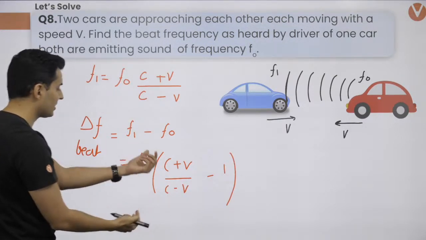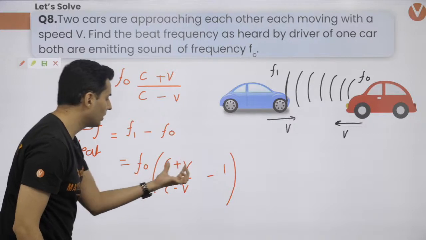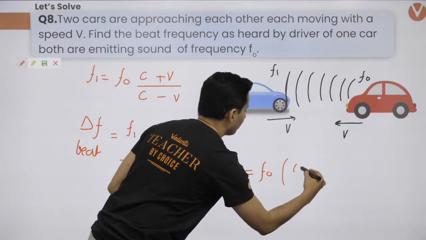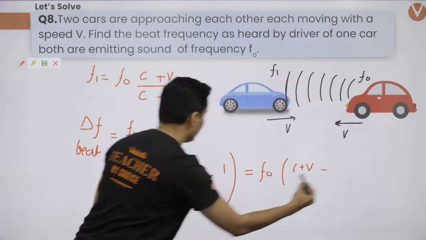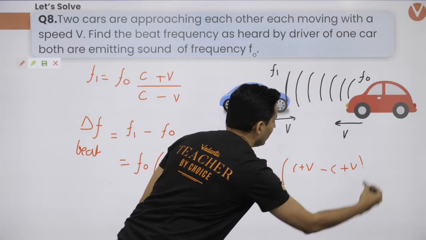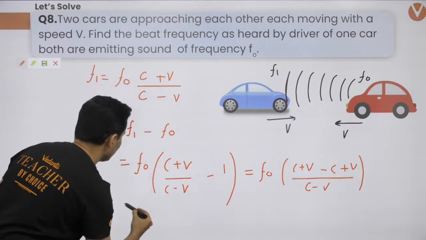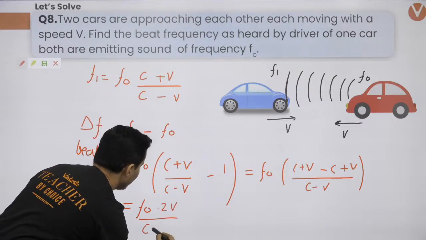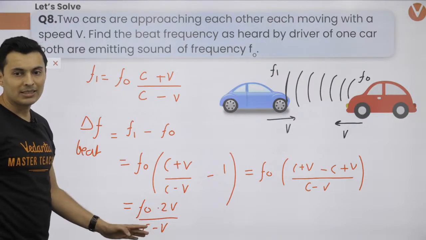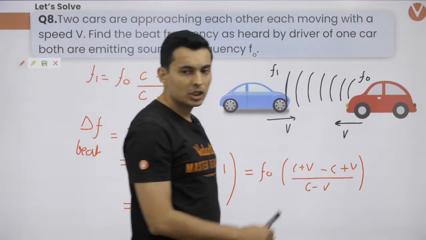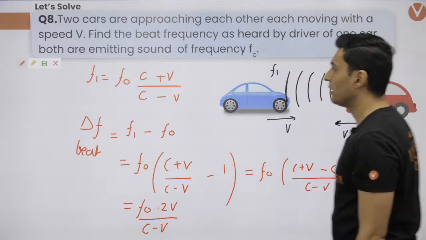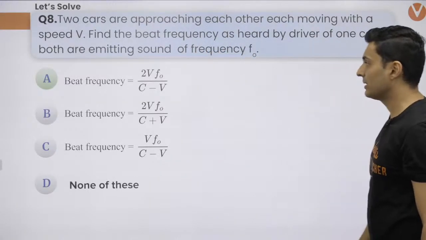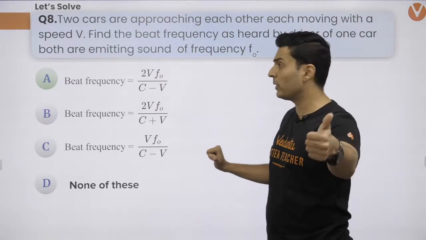So f0 is common, so you take it out: c plus v upon c minus v minus 1. So this is going to be f0, you will have c plus v on the top minus c minus v, the whole thing divided by c minus v. So this is going to give you f0, c will get cancelled, 2 times v divided by c minus v. This is the answer. I hope this is clear. So that's it, Doppler effect, and this is the answer for this particular question. This is the method of solving it. So this was the beat frequency. Cool. Let's get going to the next question now.